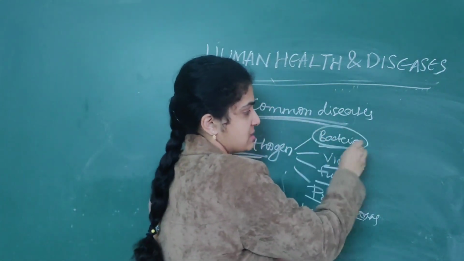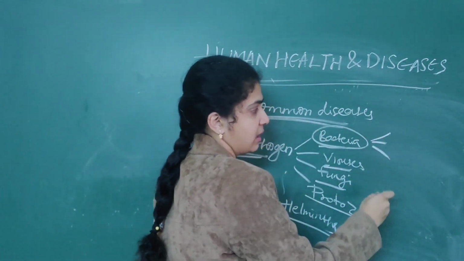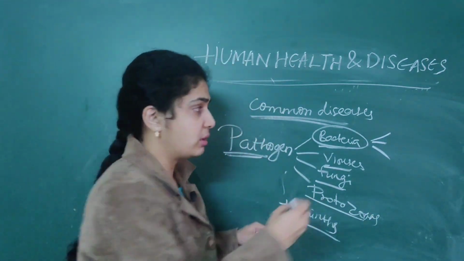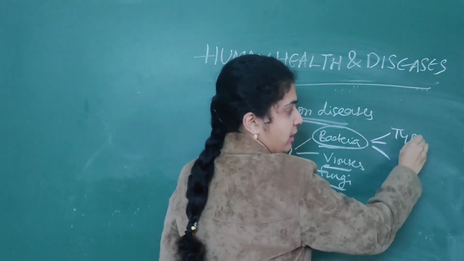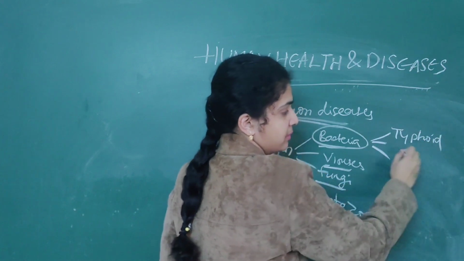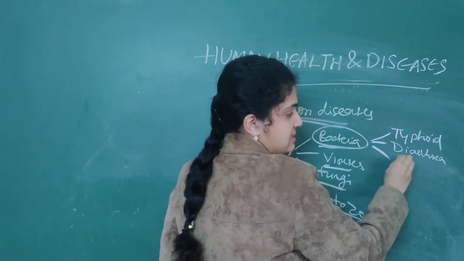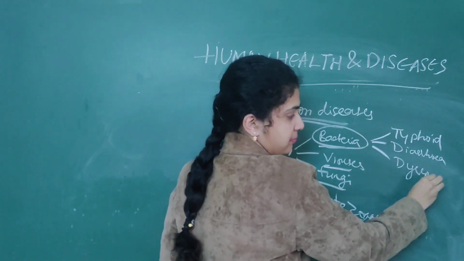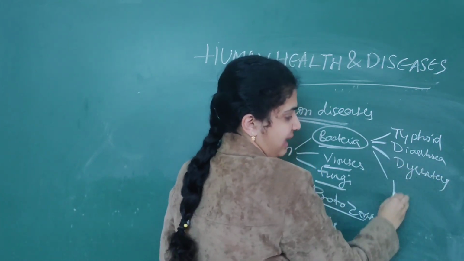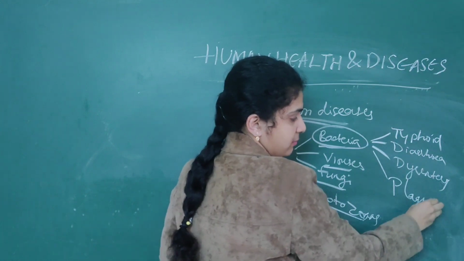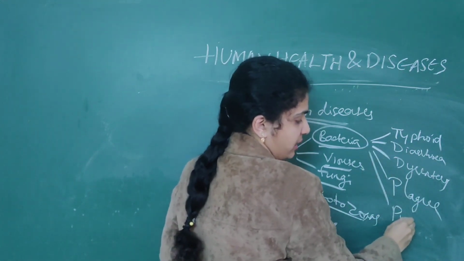So what are the diseases caused by bacteria? They are typhoid, diarrhea, dysentery, plague, as well as pneumonia.